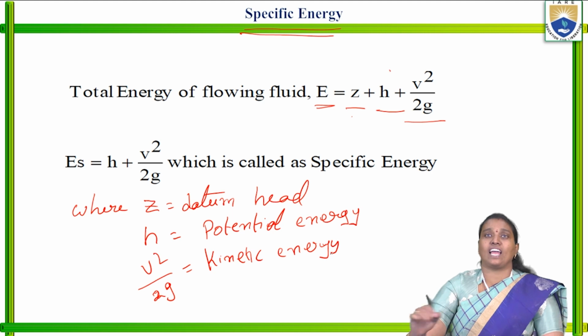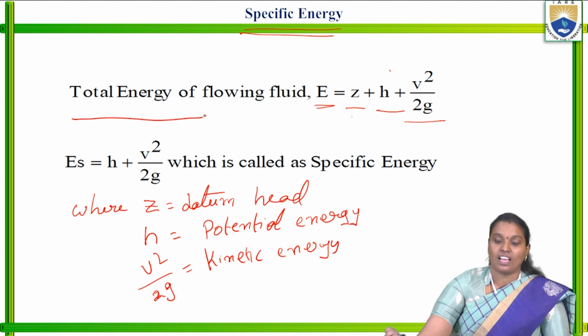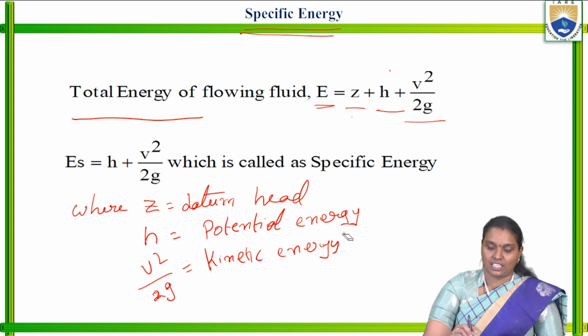The sum of all the energies is nothing but the total energy.